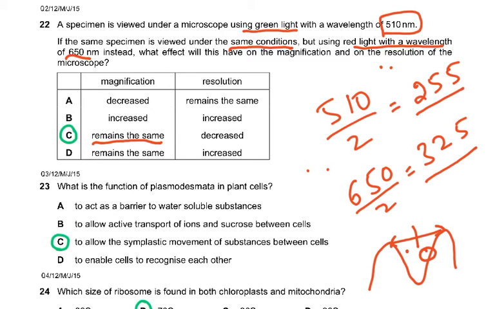So now what has happened to the magnification? Magnification is the same because it says viewed under the same conditions. So magnification is the same. This is why I underlined that. But now you've used red light and the wavelength is 325. So the resolution has decreased, from the 2 points that were 255 nanometers apart. Now you have to see things which are 325 nanometers apart. So the resolution has decreased. Now you cannot see that detail. Don't use the words cannot see it clearly. Now you cannot see that detail.